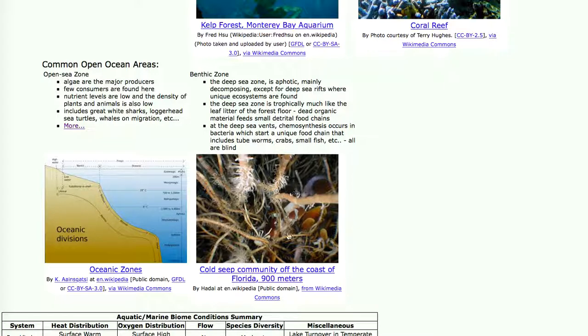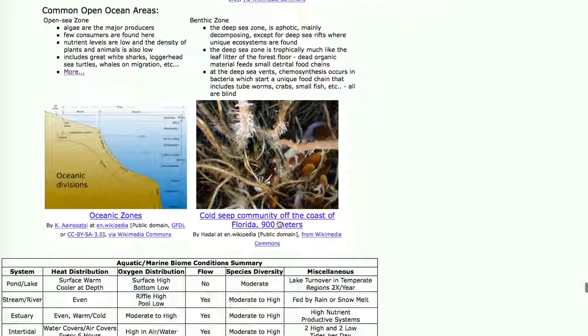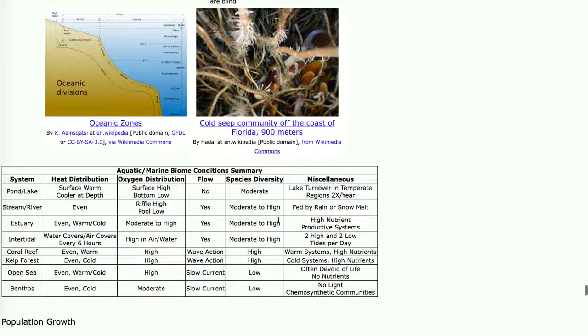There are bacteria that chemosynthesize the volcanic vent gases, and then they in turn are fed upon by plankton, which are fed upon by small fish, which are fed upon, and tube worms, which are fed upon by bigger fish and crabs and stuff. It's just crazy. It's a crazy ecosystem. It's not supported by light. It's supported by chemosynthesis at the vents. May have been the birthplace of life on Earth, hard to say.